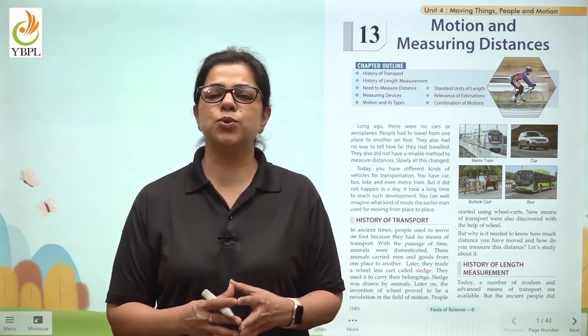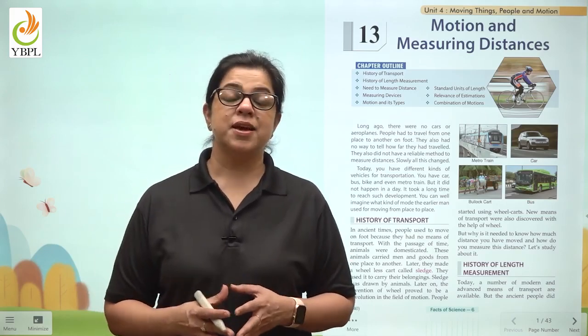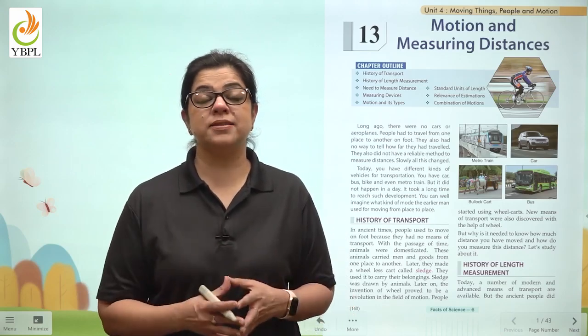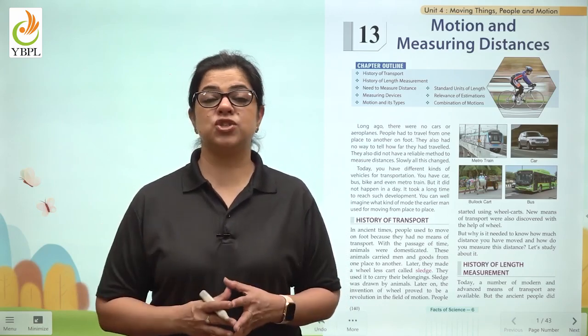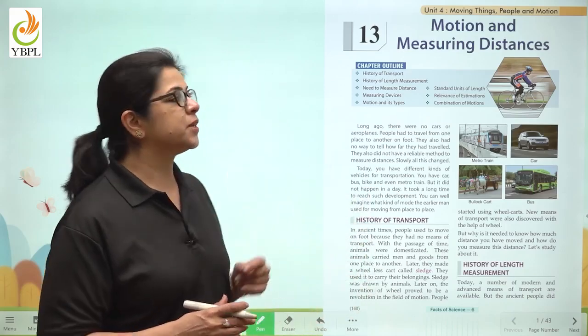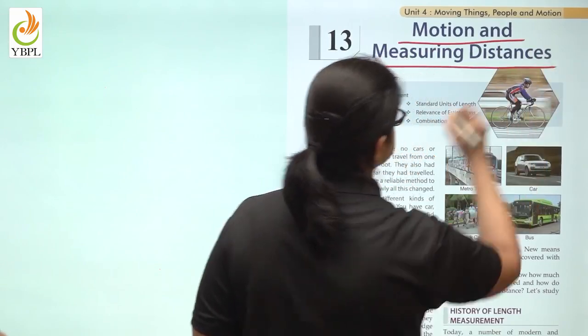Early man also did the same kind of movement for several different reasons. But at that time, he was moving only on foot, in comparison to the means of transport that we have today. Now, what all has changed from that time till this time? We are going to learn in chapter number 13, motion and measuring distances.